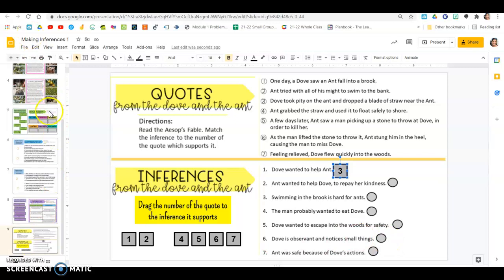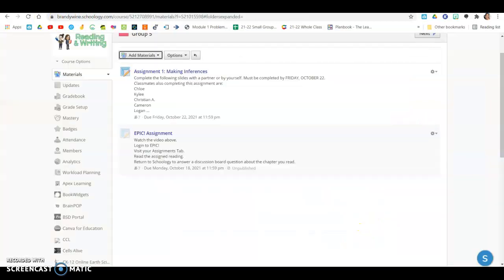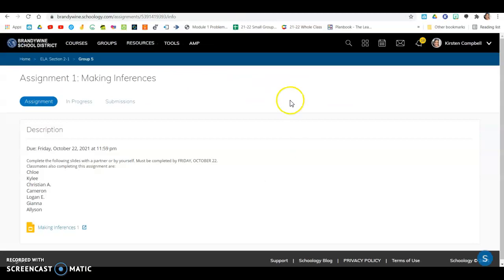If you have questions, when you're done, go back up to directions, make sure you've checked all of them off. You're going to go back to Schoology and make sure that you click submit on your assignment page so that I get the full assignment.